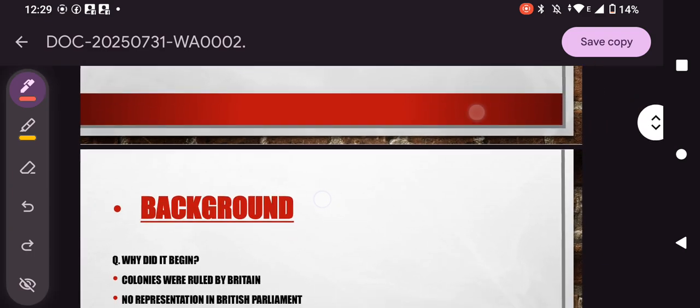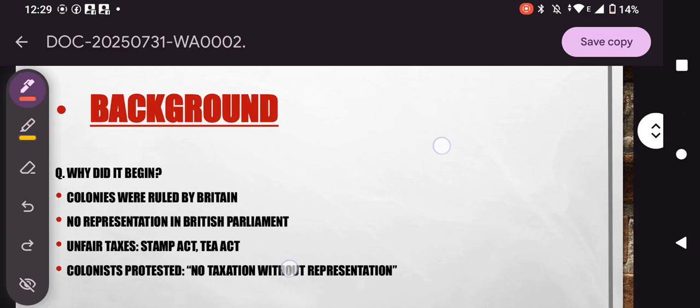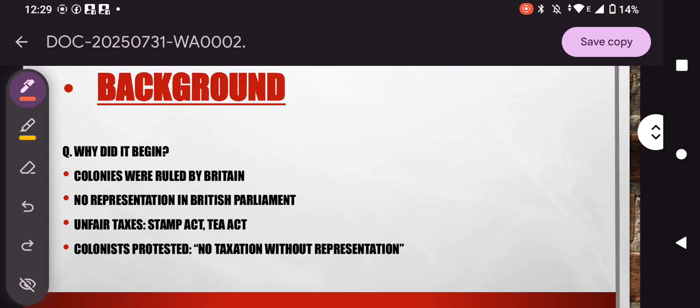Now coming to the background of the American Revolution. Why did it begin? Because the colonies were ruled by Britain, and the people were not used to having autocratic rule over them. Another reason was that there was no representation of the American colonists in the British Parliament.